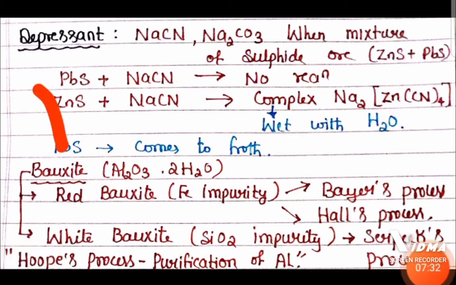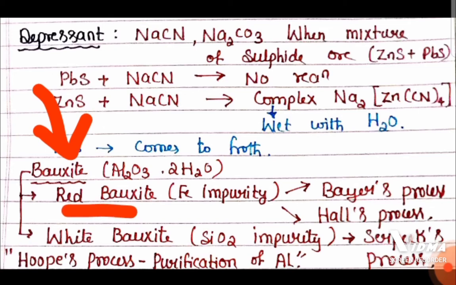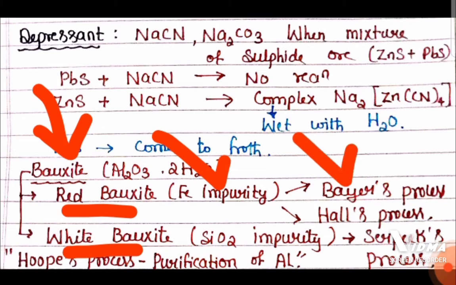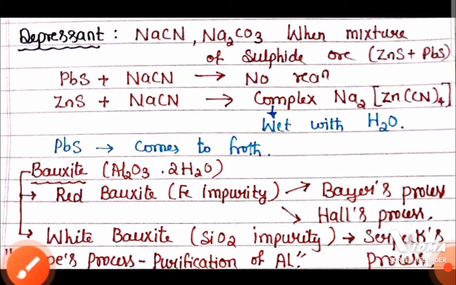Now we know the chief ore of aluminium is bauxite, Al2O3.2H2O. It is available in two forms, red bauxite and white bauxite. Red bauxite has iron impurity. It can be concentrated by Bayer's process, and aluminium is extracted by Hall's process.